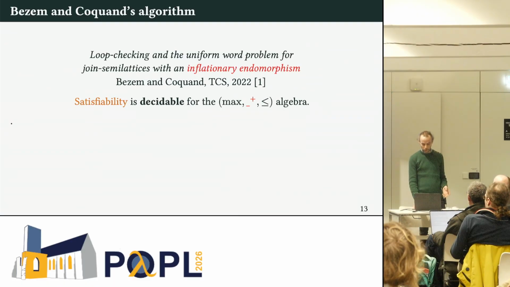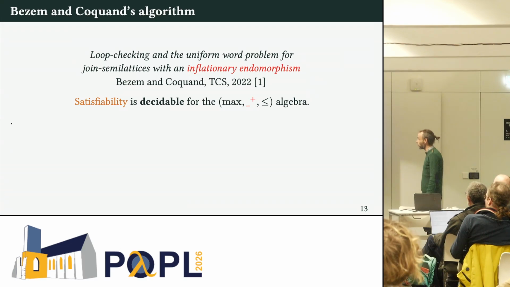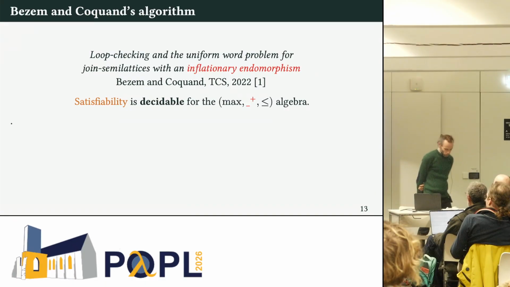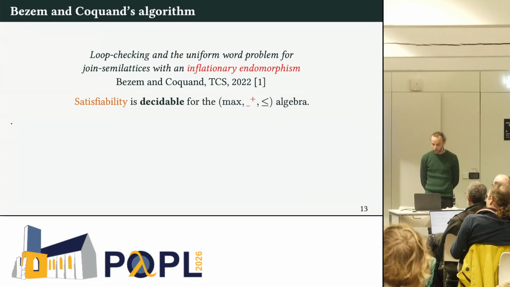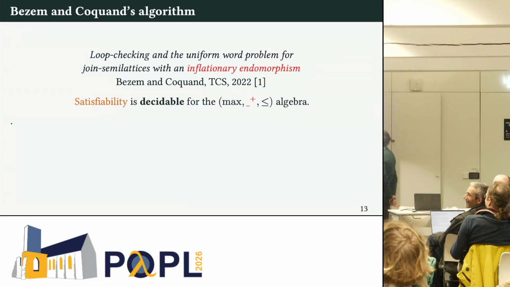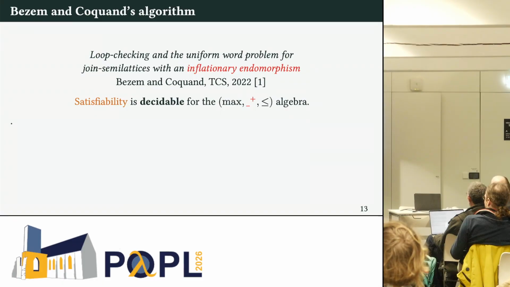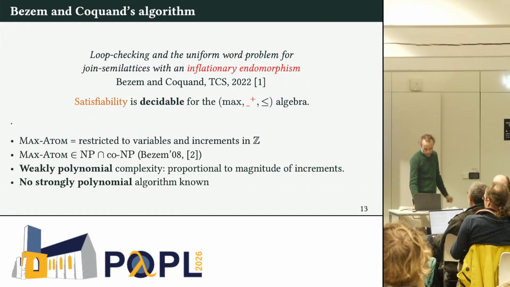Let's solve that problem, using, as is frequent in the type theory literature, an idea from Thierry that he worked on with Marc Bezem. They propose a new algorithm to solve the loop checking and uniform word problem for join semi-lattices with an inflationary endomorphism. And what it means is that satisfiability is decidable for this max, plus and less than or equal algebra in any semi-lattice, actually. It's actually a well-known problem.